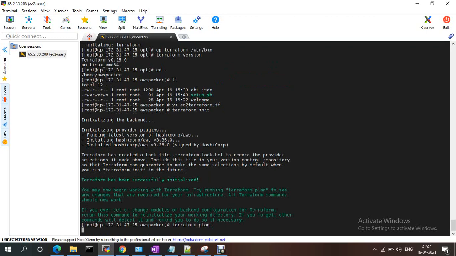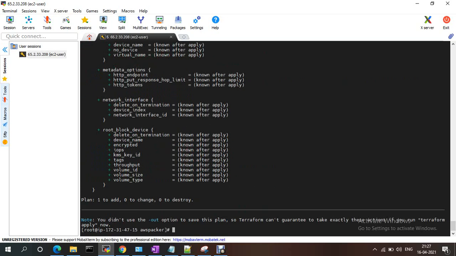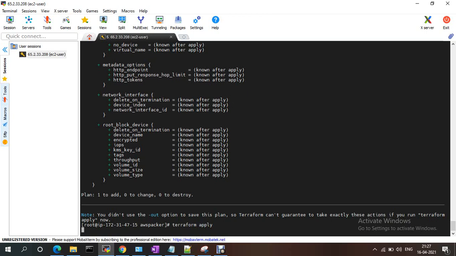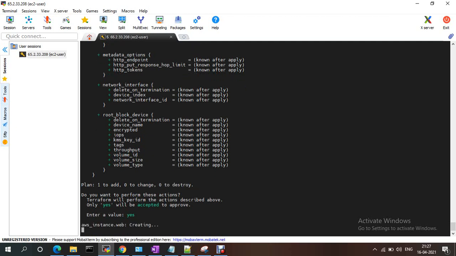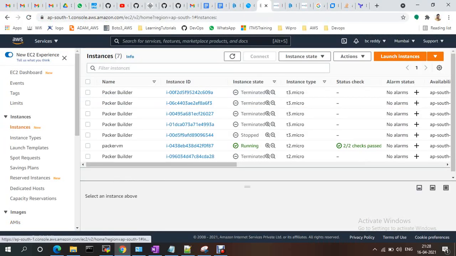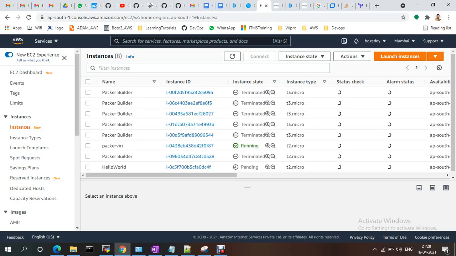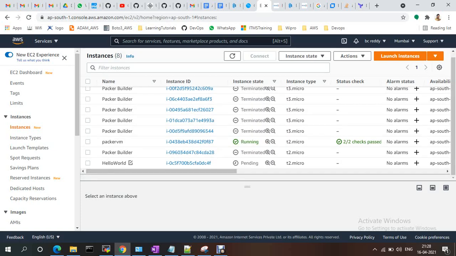It validates and shows what things it is going to create. Now terraform apply. It is asking for yes, to approve the script. If you go here, the Hello World EC2 instance should be created. If you refresh, see, the Hello World server is going to be created.